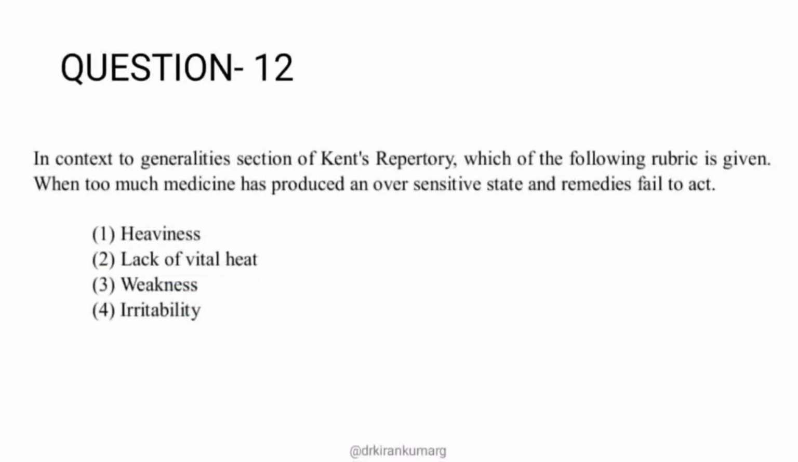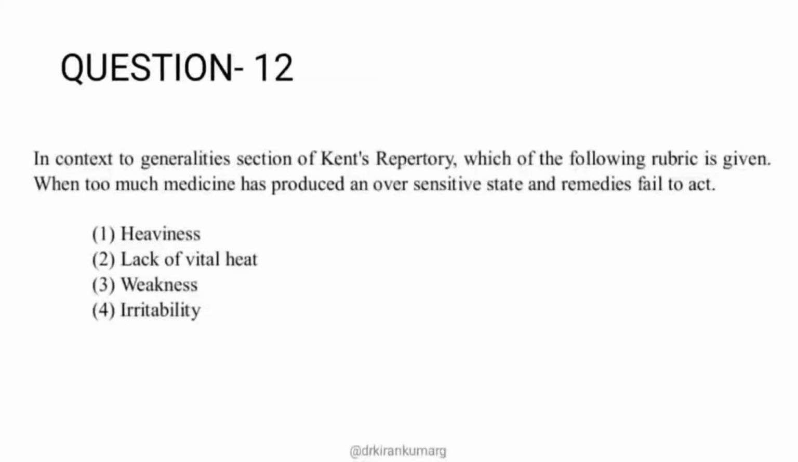Question number 12. In the context of the generalities section of Kent's repertory, which of the following rubrics is given when too much medicine has produced an oversensitive state and remedies fail to act? Here they have mentioned Kent's repertory and also the generalities chapter. They have asked you to hunt for the exact rubric for the symptom mentioned.